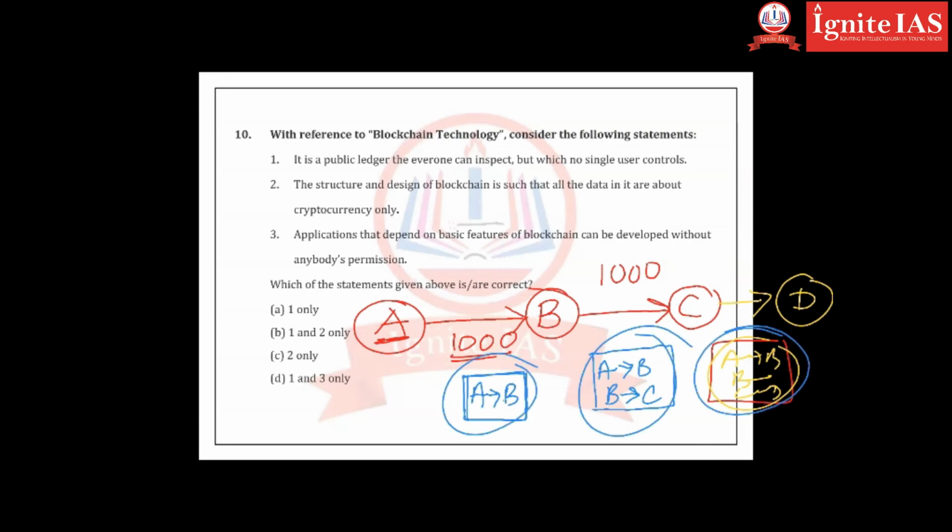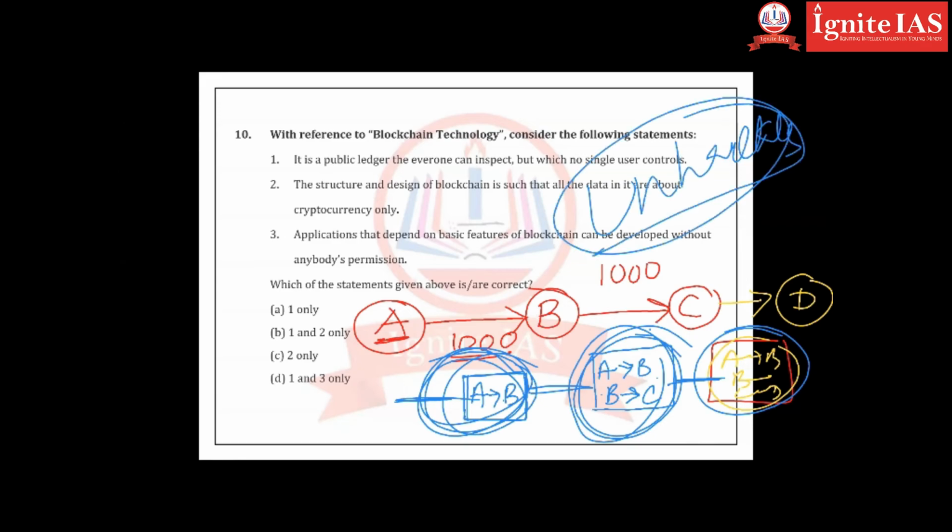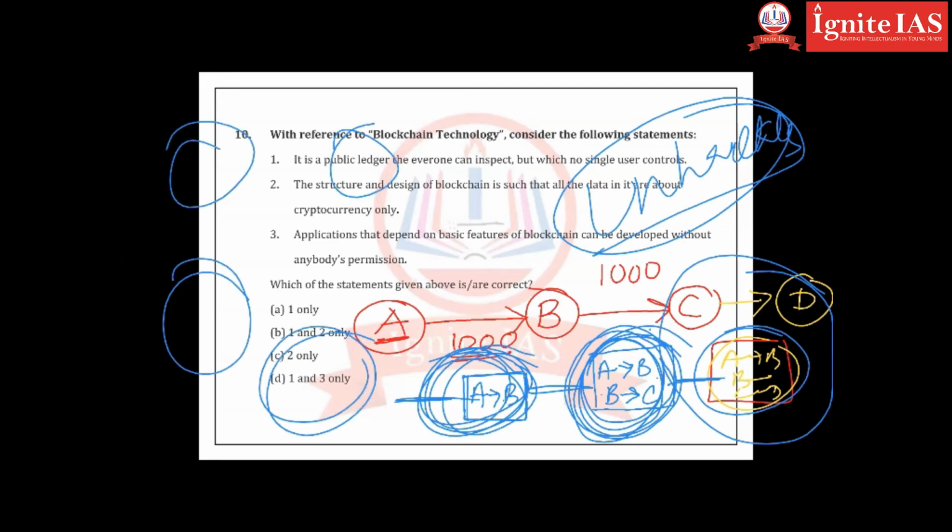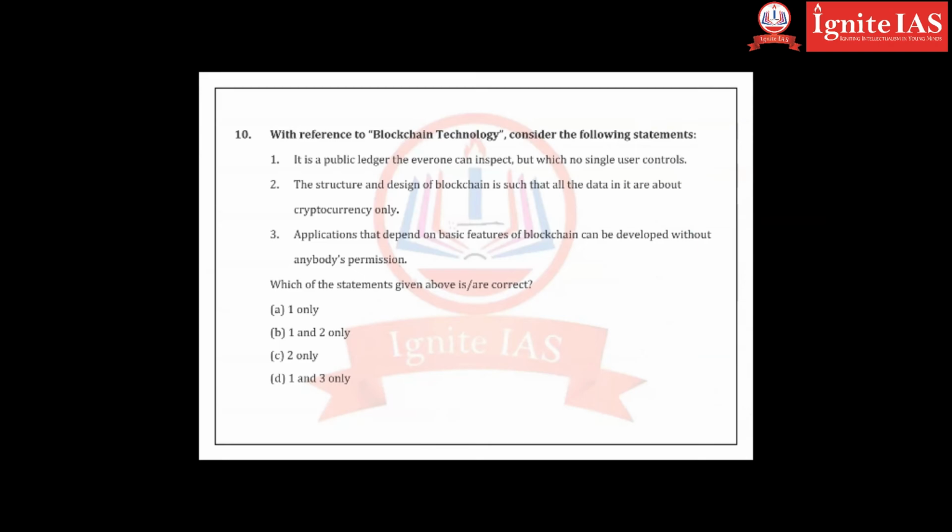Okay, blocks. This is a block, and every block is linked to the earlier block. If you want to access this block, you need the password of the earlier block also. That is, it is unbreakable, it is unhackable, it cannot be hacked at any cost. If you want to hack C to D, you want access of this block, this block, this block, and further so on. That will be continuing. That is called blockchain.